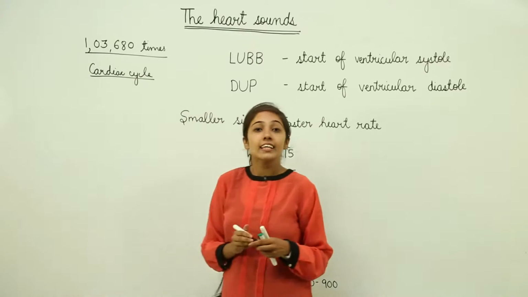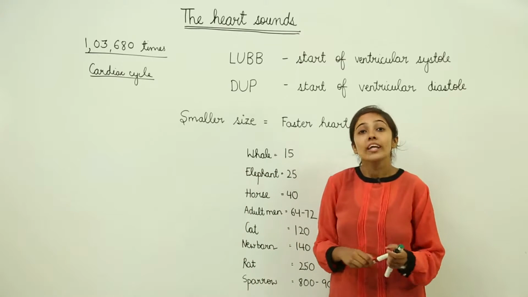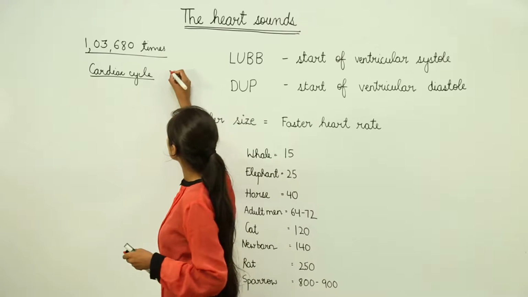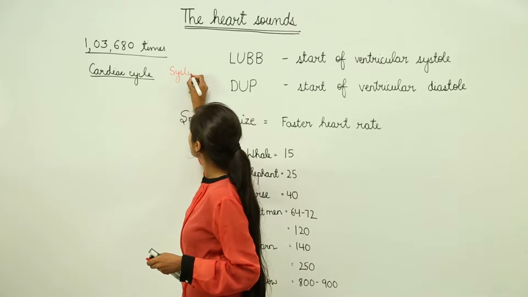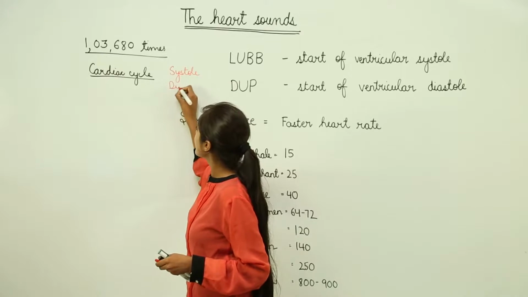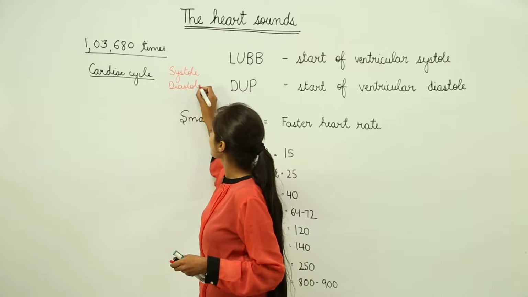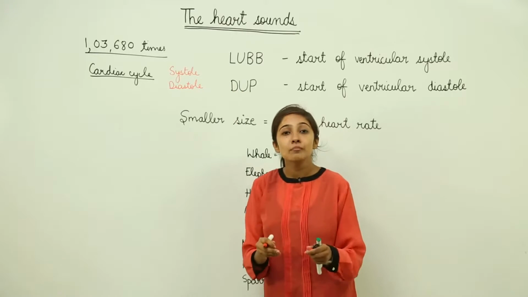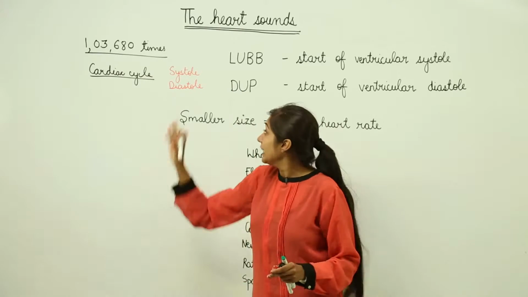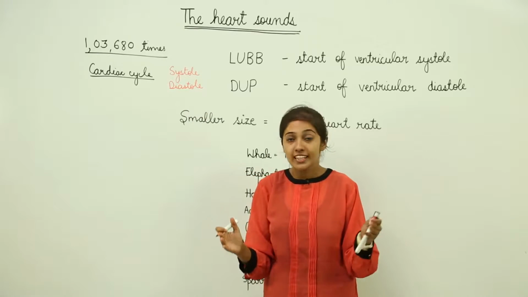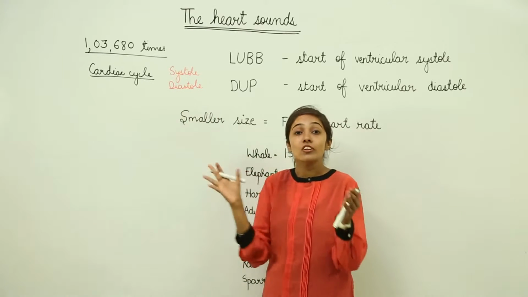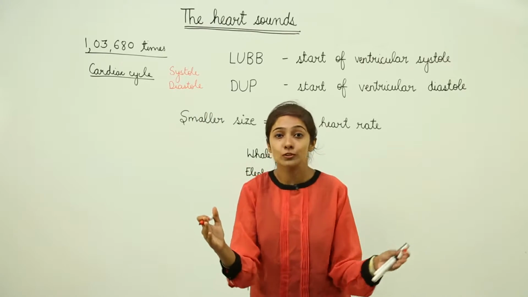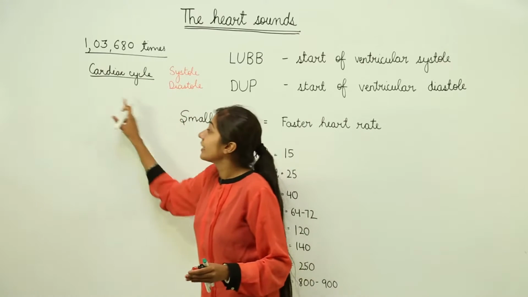Now, this cardiac cycle involves two things. One is systole and the other is diastole. What is systole? Systole means contraction, while diastole means relaxation, or you can say expansion also. So, what does this cardiac cycle involve?